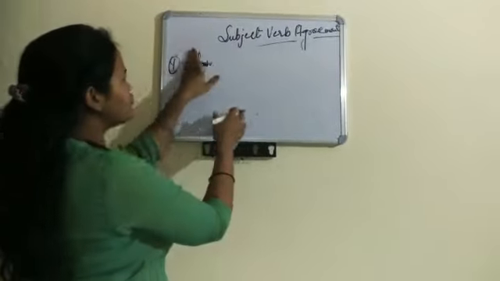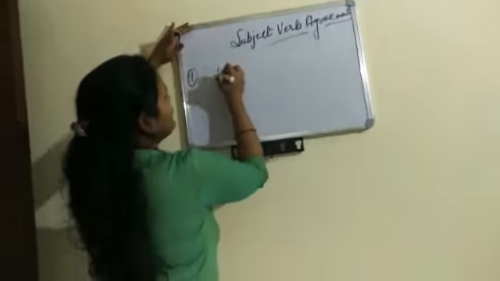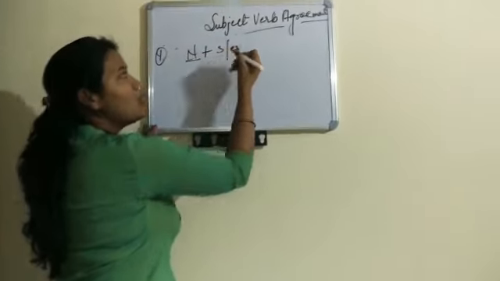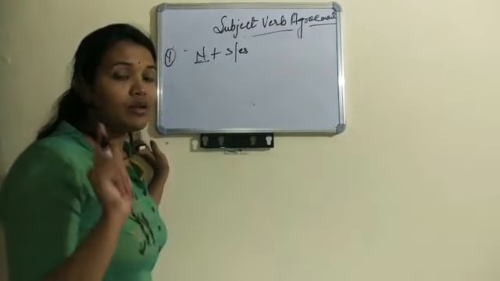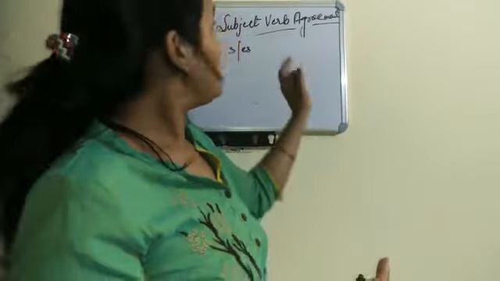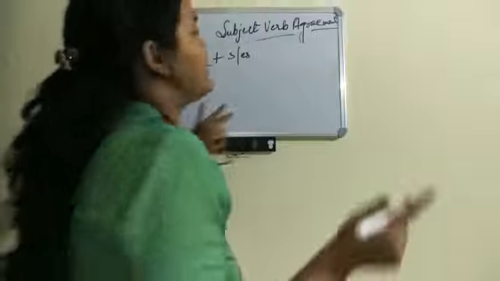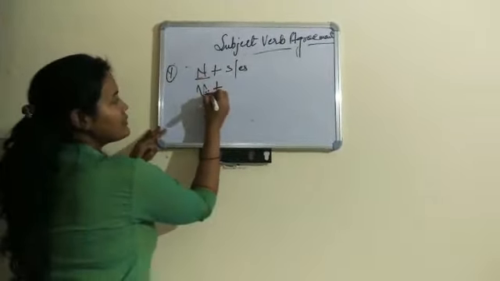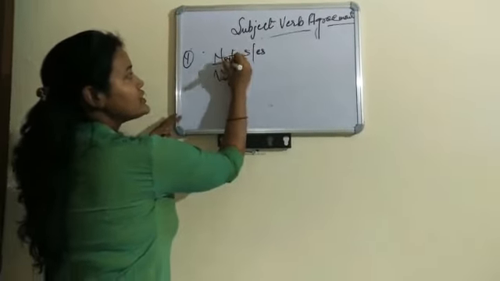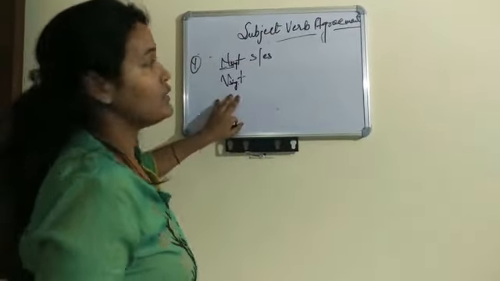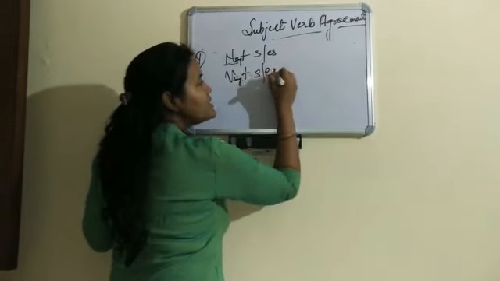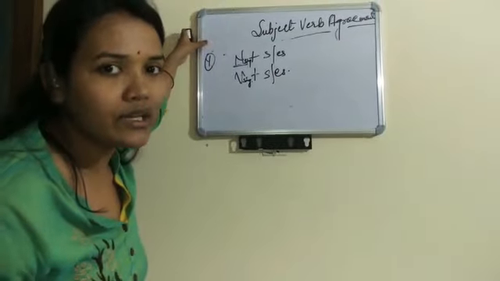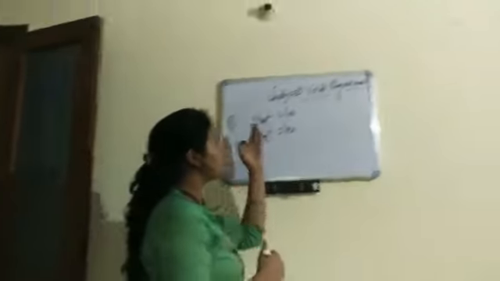If you want to make a noun singular, just add s or es. If you want to make a verb singular, you simply add s or es to it. Am I clear?